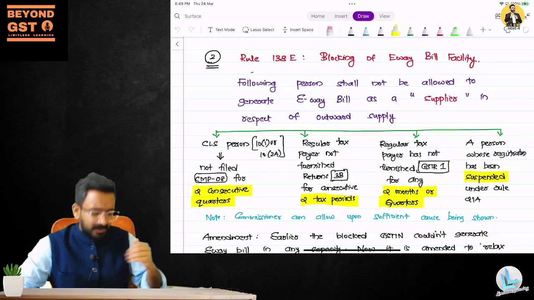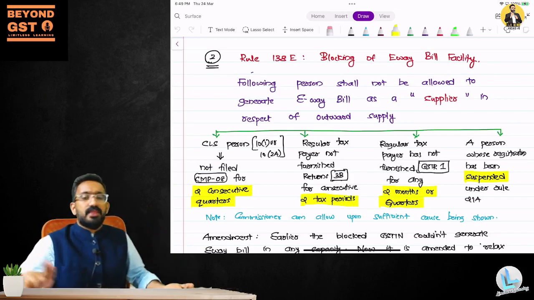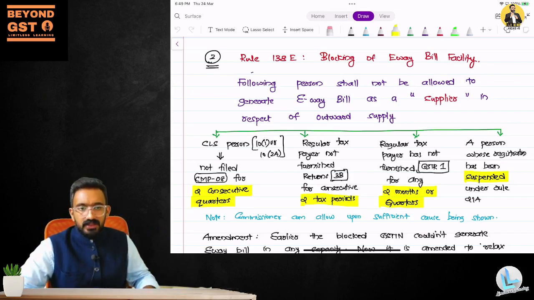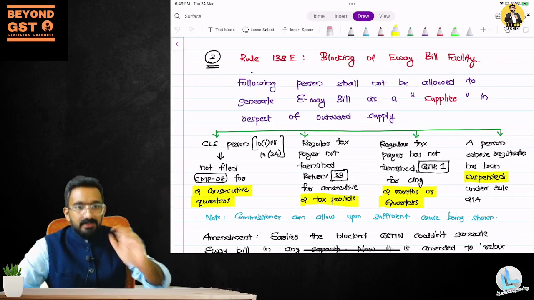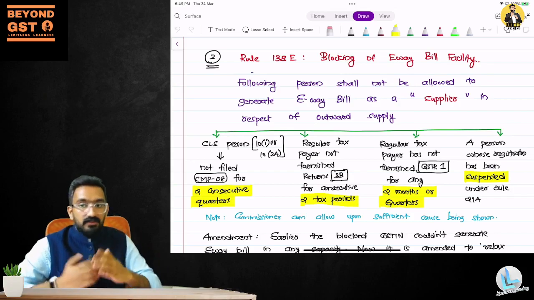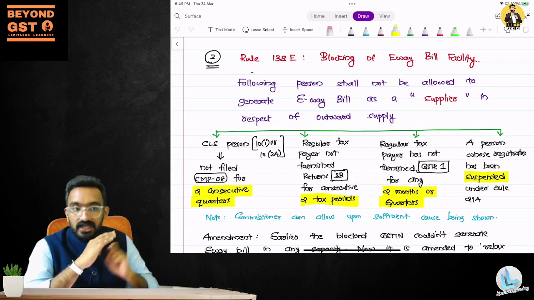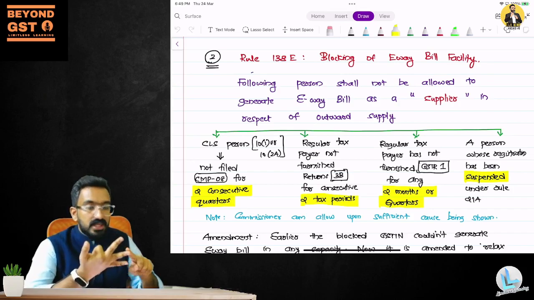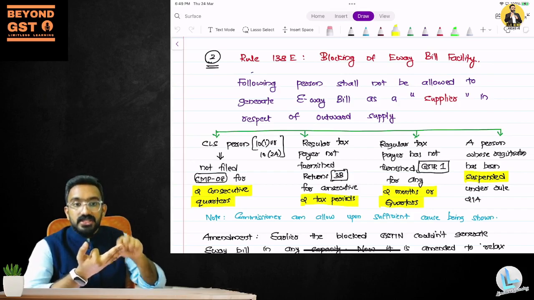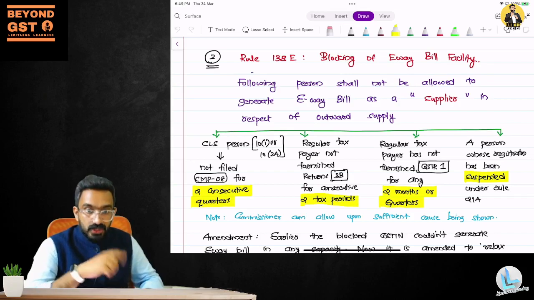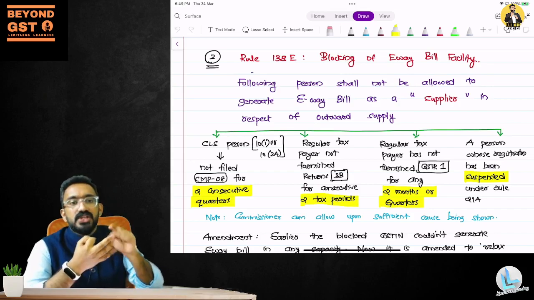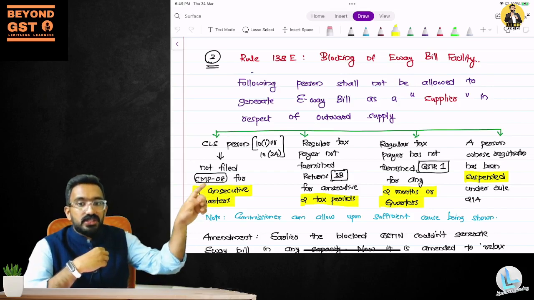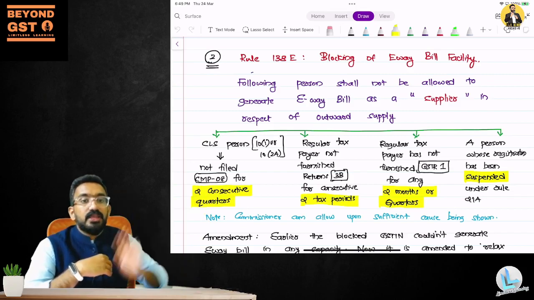So what's the amendment here? If you have learned this provision already, you would say this was already there. I've learned about this provision earlier also. Now the change is that earlier it was really draconian. It was really bad. When you are generating an e-way bill, there are multiple persons' GST numbers to be given. One is supplier, second is recipient, third is transporter. So earlier, if any one of these GST numbers was not complying, that GSTN is blocked. So if any one of these GST numbers is blocked due to any of the 4 reasons that you can see here, then that e-way bill will not work.